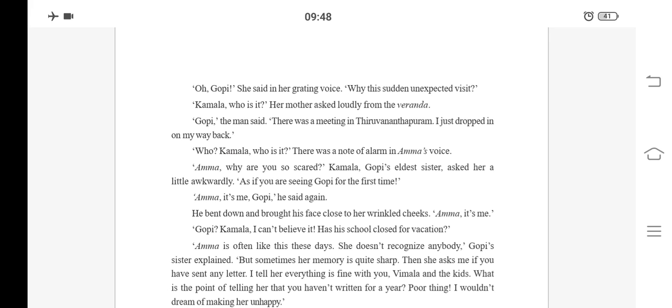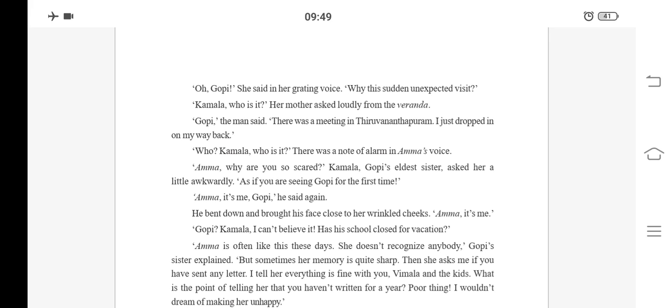Kamala, Gopi's eldest sister, asked her a little awkwardly, as if you are seeing Gopi for the first time. So when that old lady was asking Kamala frequently who has come, Kamala was saying, Amma, why are you so scared? Scared means frightened. Why are you behaving as if you are seeing Gopi for the first time? Amma, it's me,